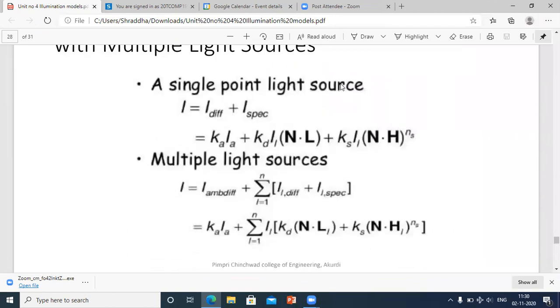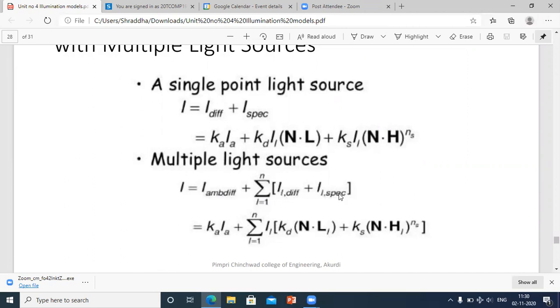The particular summation is to be done. Now, summation is done in which part? See, I equals I ambient diffusion plus summation from i equals 1 to n in square brackets IL comma diff plus IL with suffix i comma spec.